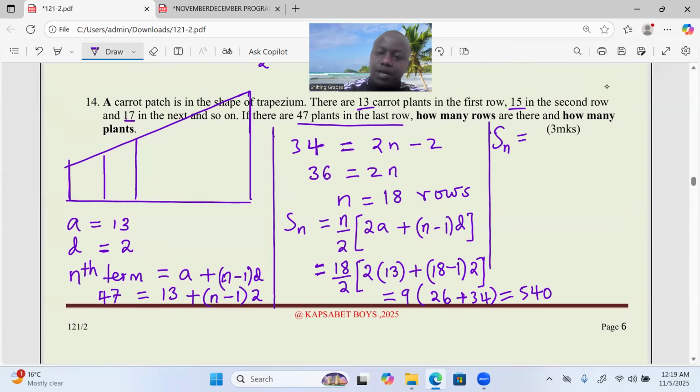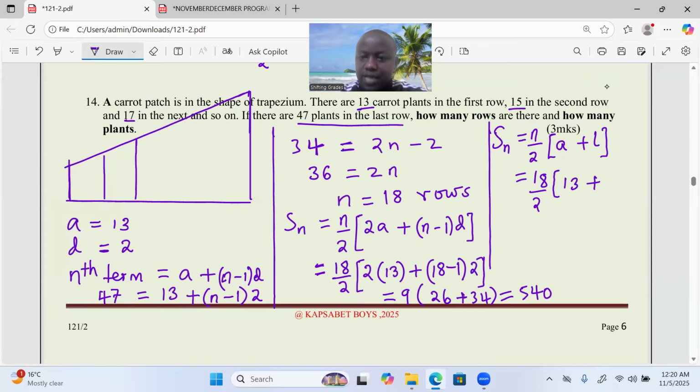After that stage, I was talking about a certain alternative, whereby finding the sum of n terms can also be given by n over 2 into the first term and the last term added. So 18, now that n was found, over 2, we talk about the first term, which is 13, and the last term, which is 47. See, this is 9 into 60, taking us to 540 still.